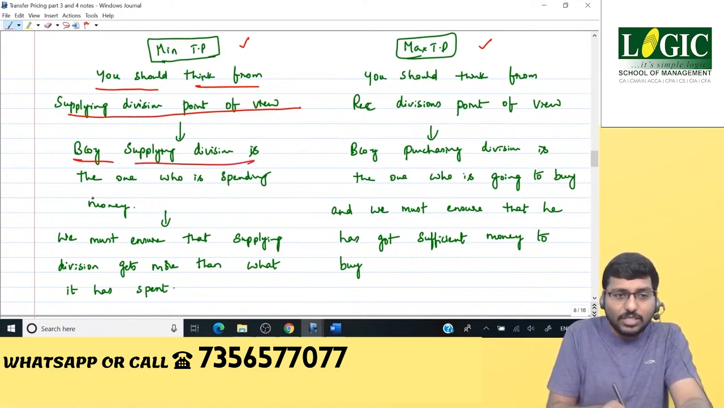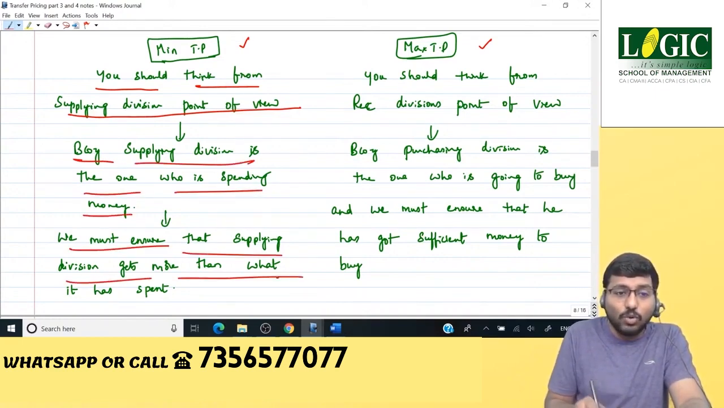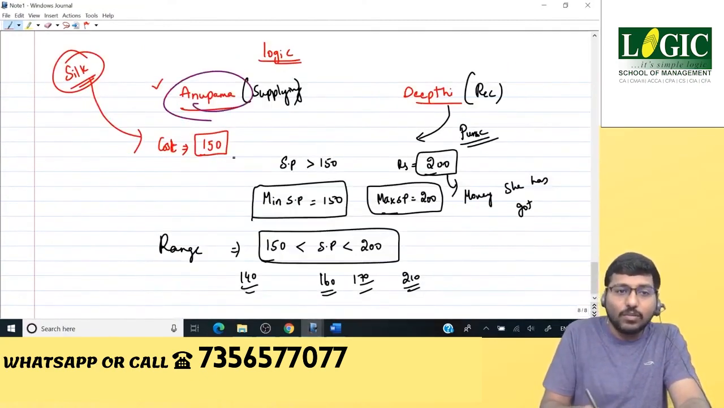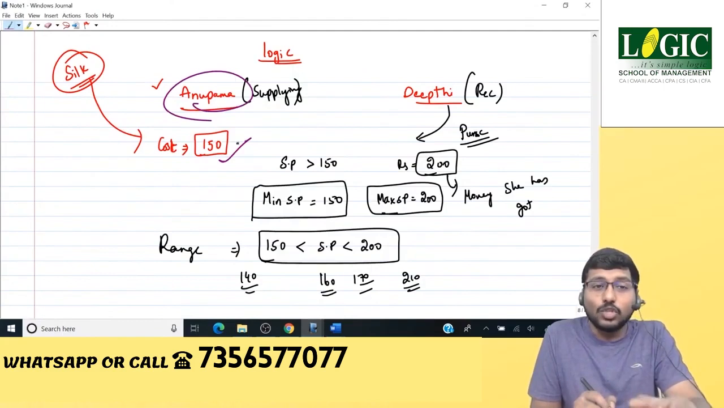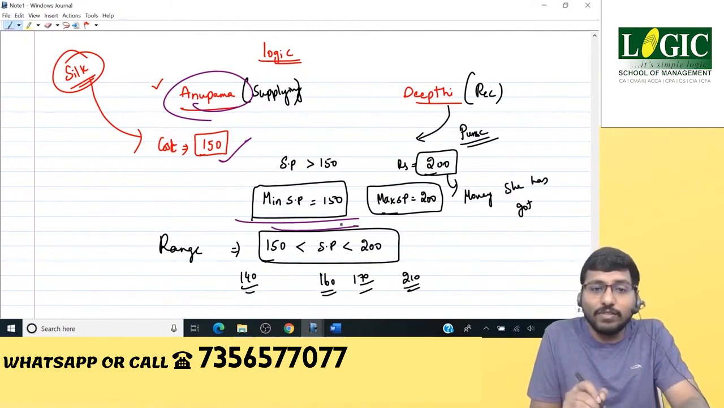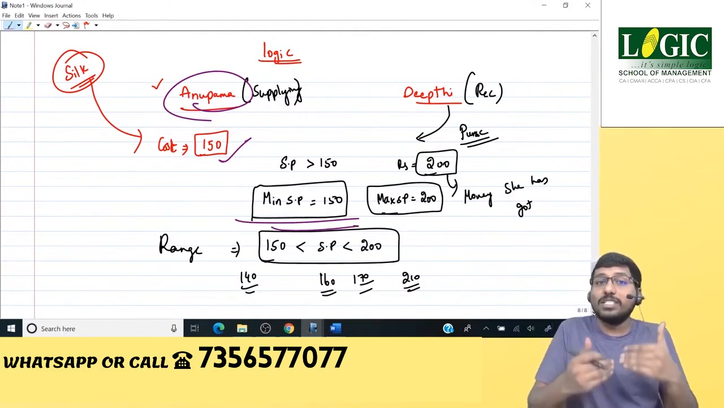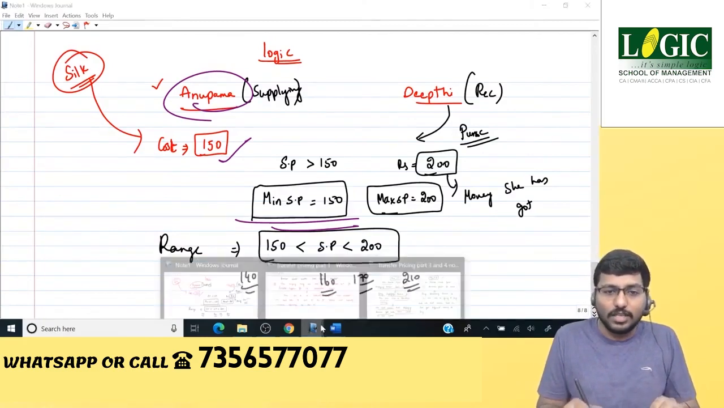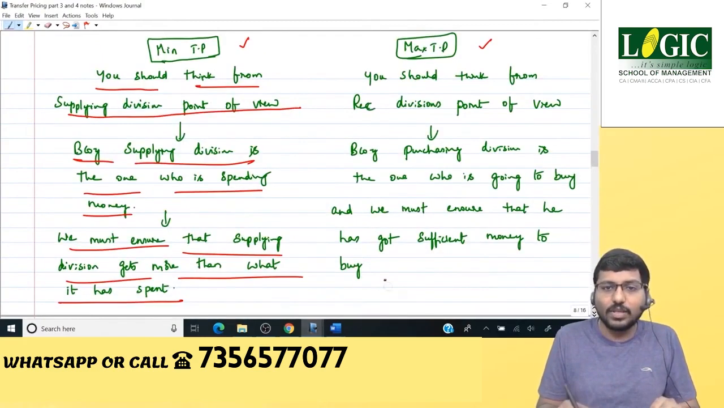Because supplying division is the one who is spending the money, we must ensure that supplying division gets more than what it has spent. In this example, Anupama is the one who has spent the money of 150. So we need to ensure that she gets more than what she has spent. Therefore, minimum TP or minimum selling price should be 150 because she should be getting more than what she has spent. Got this? Next, moving on to the next one.